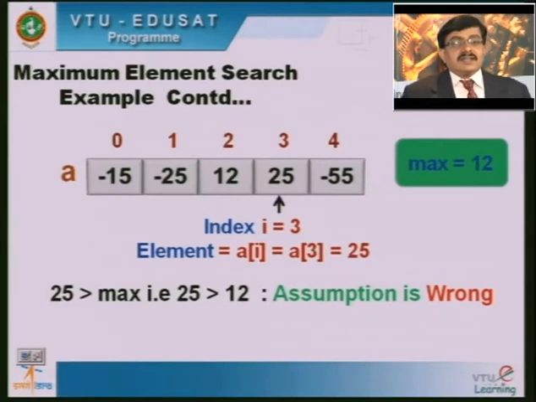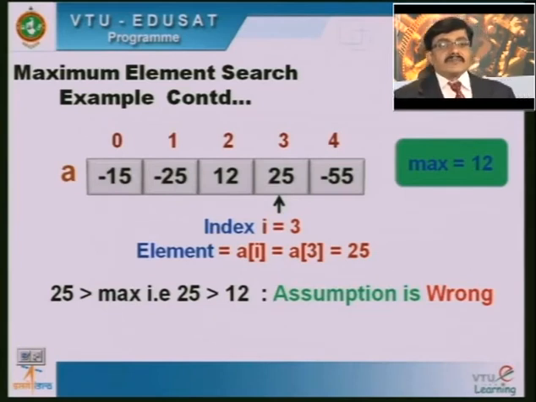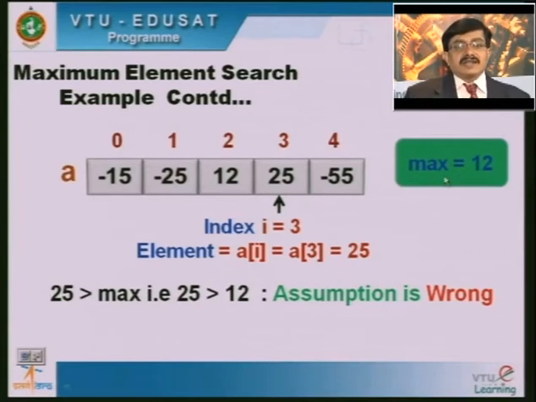Now we go for the next element, that is A of 3. When i is equal to 3, we access the next element of the array. So, A of i is equal to A of 3 is equal to 25. Again, we compare this 25 with the assumed max value. What is the max value so far among what we have scanned? Among 50, minus 15, minus 25 and 12, the 12 is the maximum value. Again, we compare this with the current element under scan. Now 25 is greater than the assumed max value, because 25 is greater than 12.